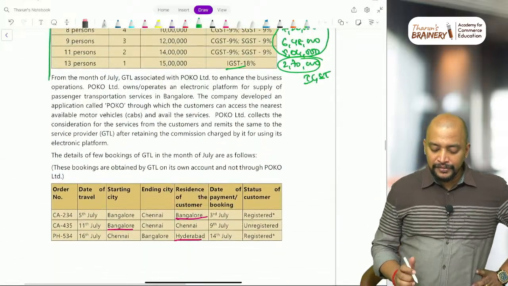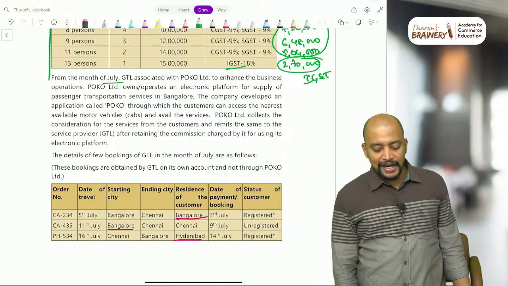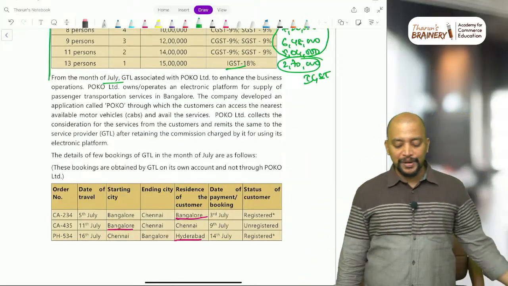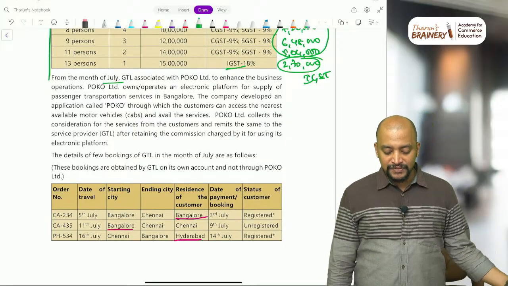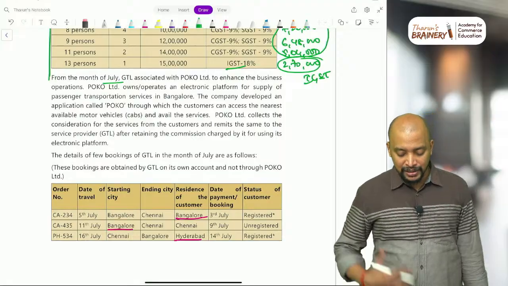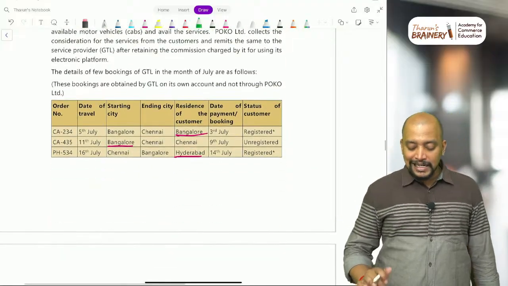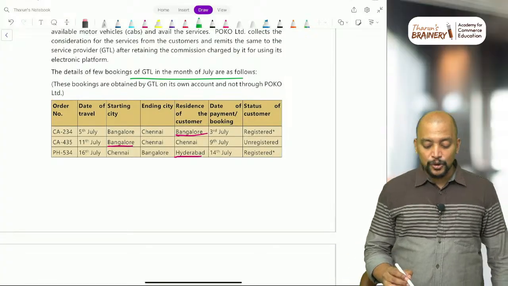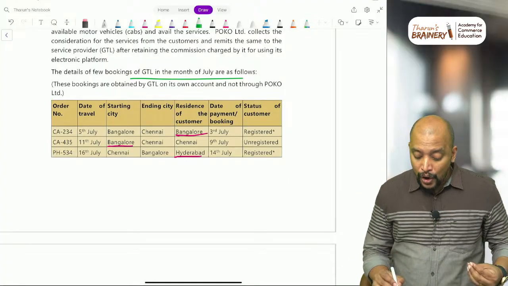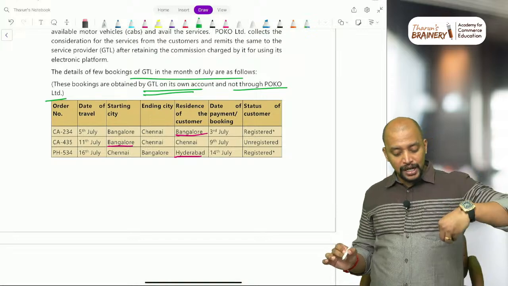From the month of July, GTL associated with POCO Limited to enhance the business operations. POCO Limited owns, operates an electronic platform, means they are an e-commerce operator for supply of passenger transportation service in Bengaluru. The company developed an application. So basically, by reading this paragraph, you will know that they are an e-commerce operator. The details of few bookings of GTL in the month of July are as follows. These bookings are obtained by GTL on its own account and not through POCO Limited. On its own account, they have obtained.